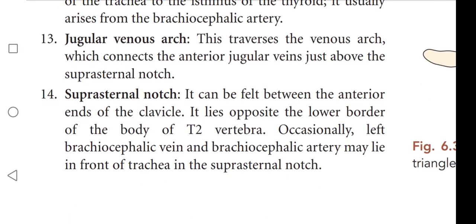These are the 14 structures that are present in the anterior median region of the neck.